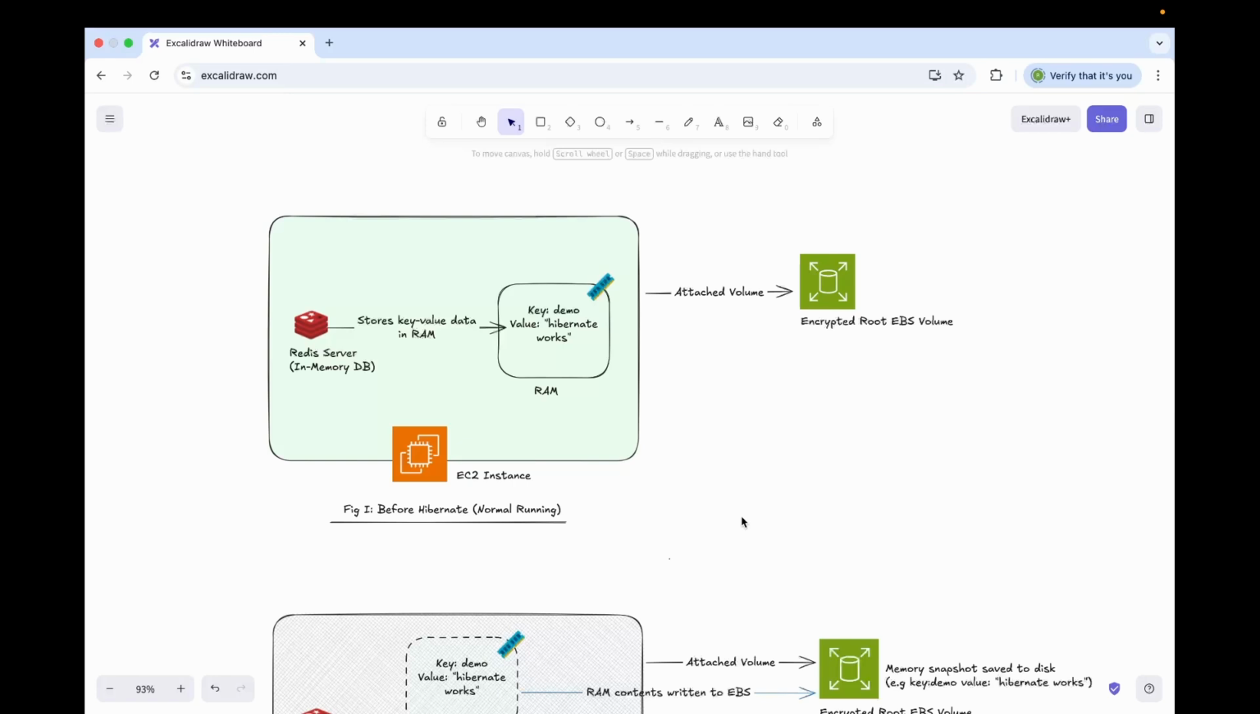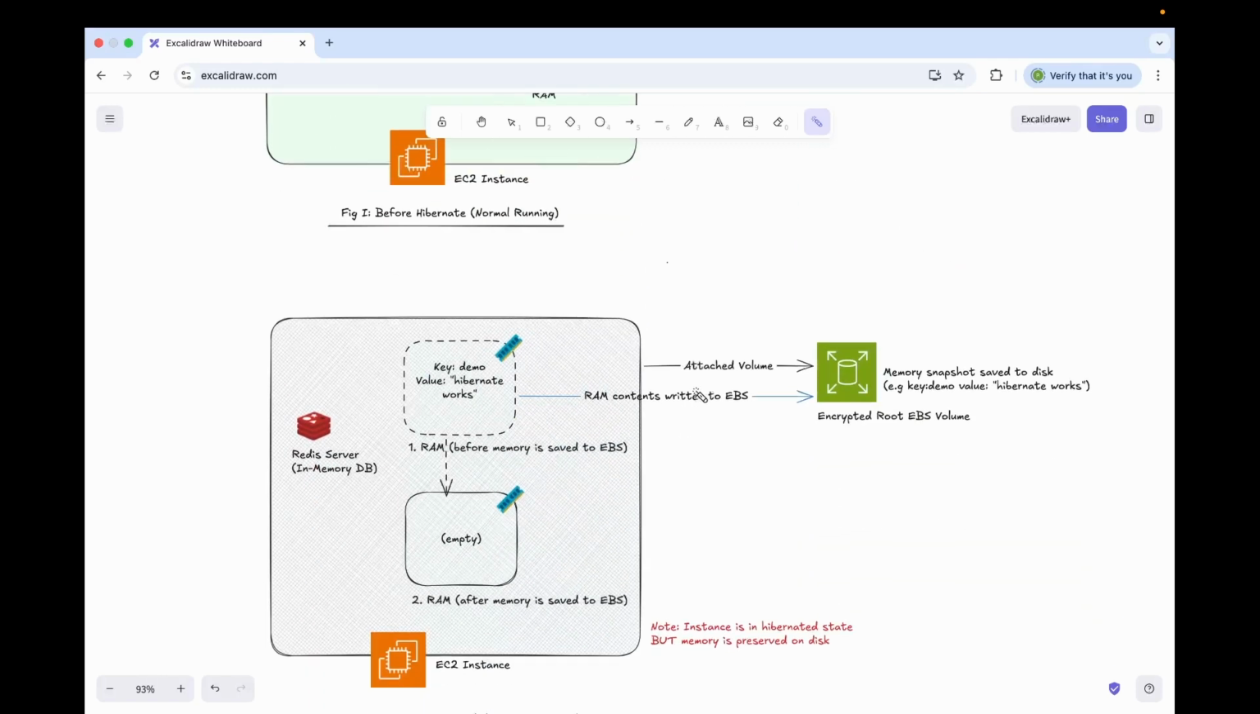Here, let me show you exactly what's happening under the hood. In this diagram, in figure number 1, we can see what happens before Hibernate. Here we have an EC2 instance denoted by this box. Inside this EC2 instance, we have a Redis server which will store key value data in RAM. RAM is denoted by this box. Here in RAM, we have key of demo and value of Hibernate works. We see we have an attached root EBS volume which should be encrypted.